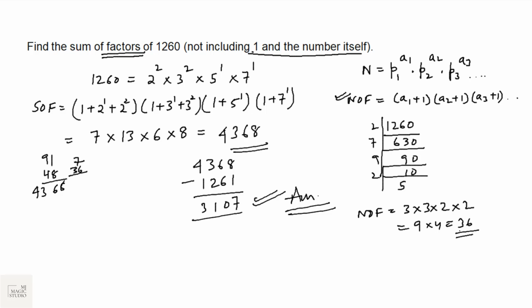That means there are 36 numbers which are less than or equal to 1260, including 1 and 1260 itself, which can divide 1260 without leaving any remainder. And the sum of those factors would be 4368. If we exclude the number and the 1, then the sum of factors would be 3107. Please do these kinds of questions. These are regularly asked.